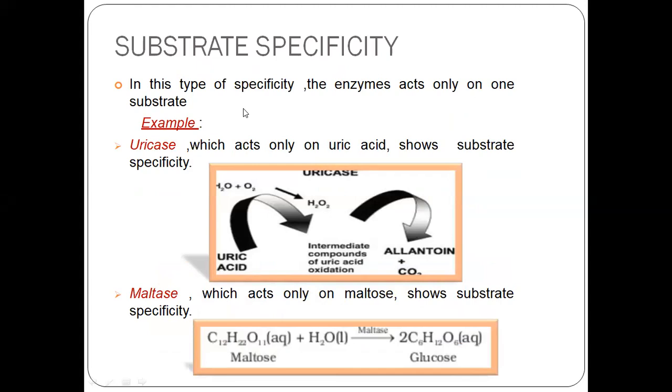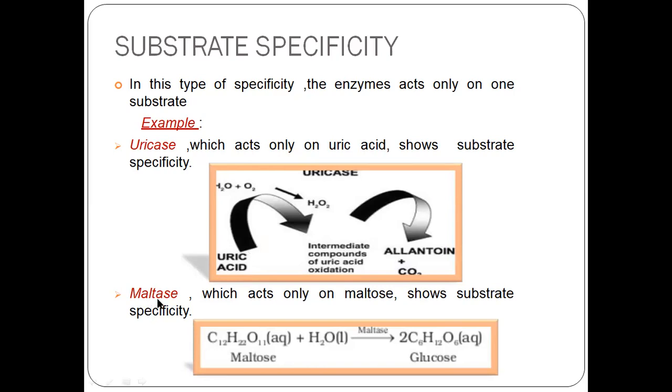Enzymes can act only on one type of substrate. I'm giving only a few examples, but each enzyme is specific in this manner. For example, uricase acts only on uric acid. It will not act on other acids. See the following reaction here, uric acid.